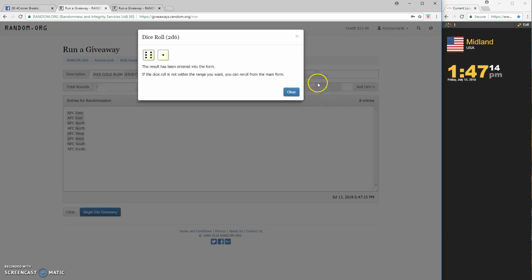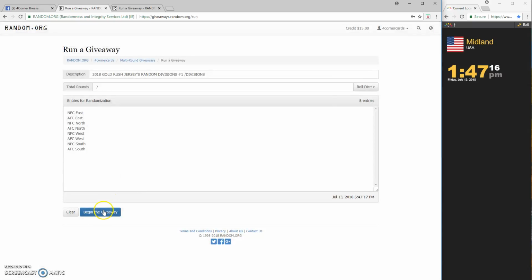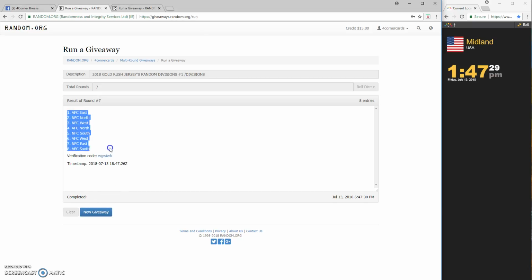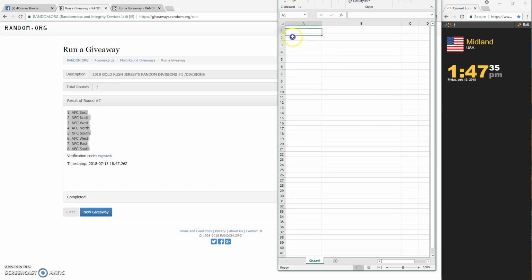Dice 4 or more. 7 times on the divisions. 1, 2, 3, 4, 5, 6, and 7. AFC East on top, AFC South on the bottom. WGWIWB is the code for the divisions.